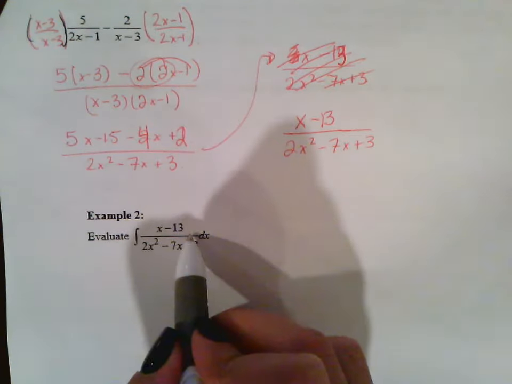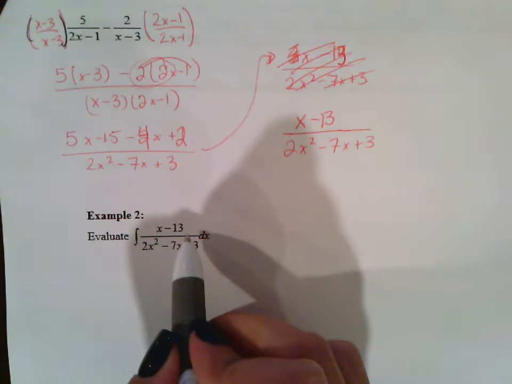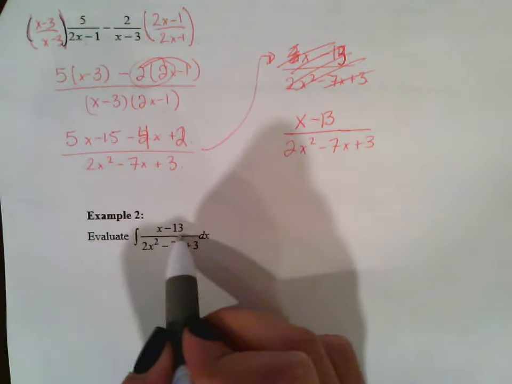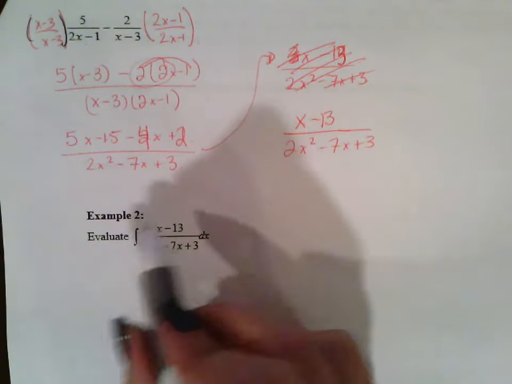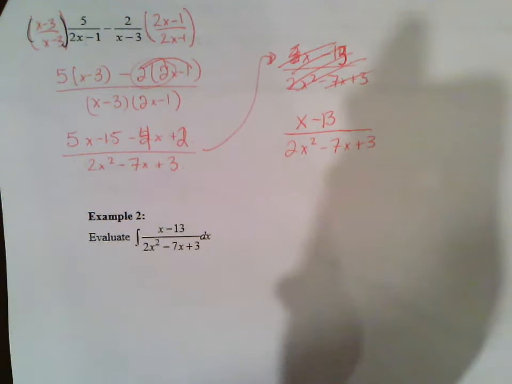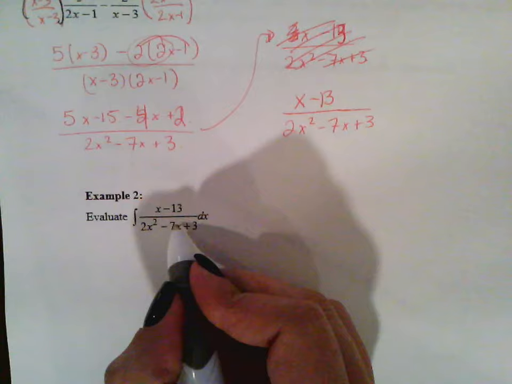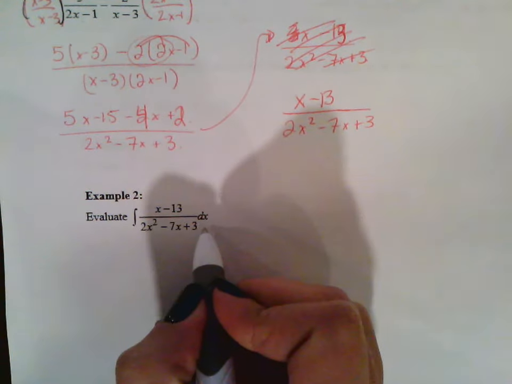And then there's no way that you can factor that out to make it work for x minus 13. Okay? You can try, and then you can let me know what you get, but you can't do it.